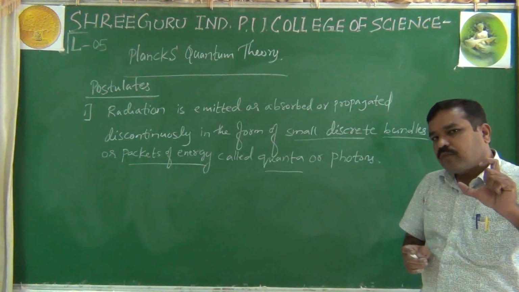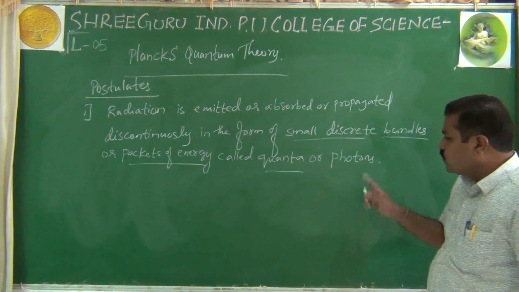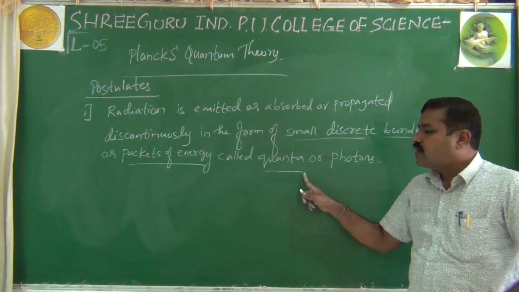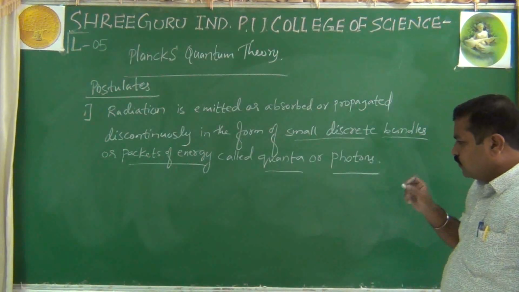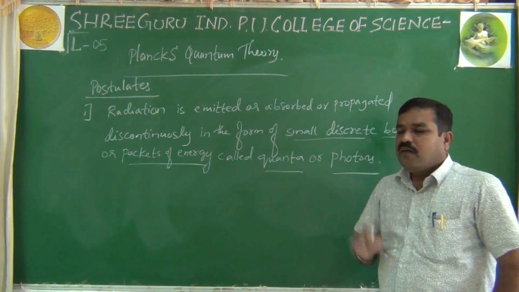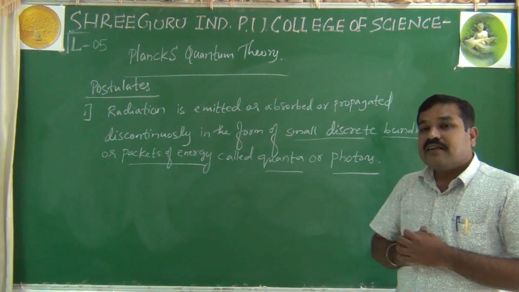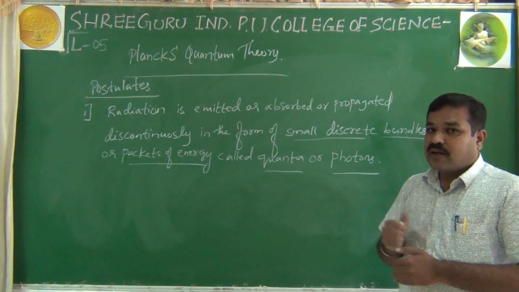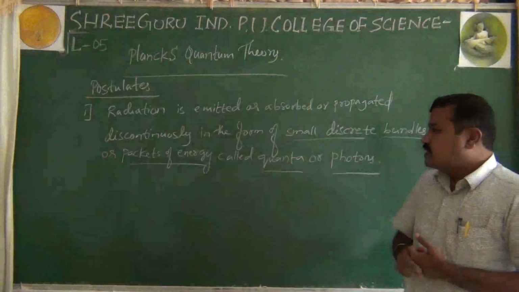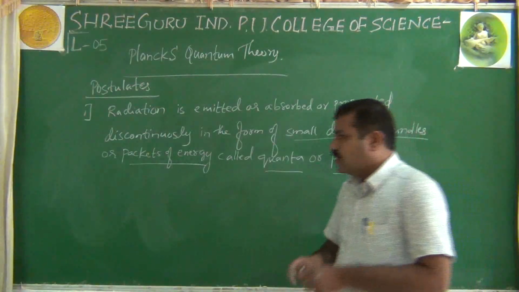Singular is quantum, plural is quanta. Right? Like that, if you consider the basic unit of light, that is photon, therefore photons. If you consider electrons, it is quantum, that is quanta. But if you use the term light, it is photon. Like this, radiation is emitted or absorbed or propagated discontinuously, not continuously, in the form of small discrete bundles or packets of energy called quanta, or photons. Okay, this is the first one.